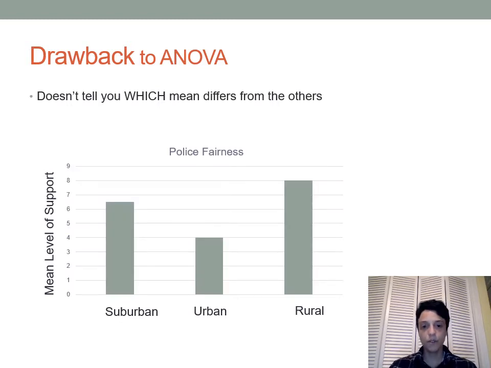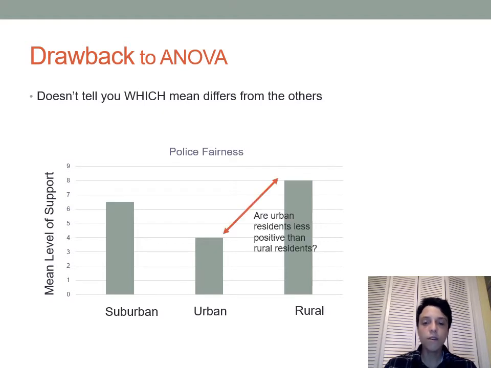So if you were to graph the levels of perceived police fairness in these suburban, urban, and rural areas that we were talking about in that last example, it would look like this. So we have 6.5 as a mean, 4 as a mean, and 8 as a mean. So these are our sample means.